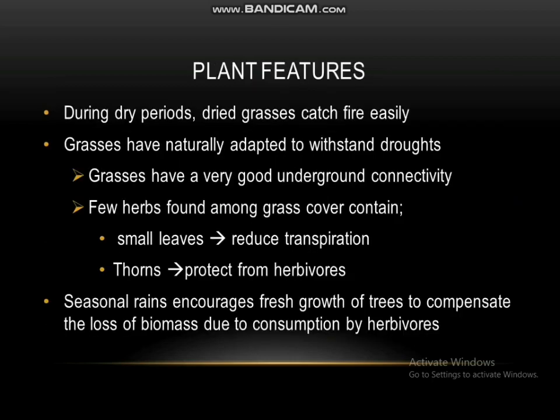During dry periods, dried grasses catch fire easily. Grasses have naturally adapted to withstand droughts. Grasses have very good underground connectivity, and few herbs found among grass covers contain small leaves to reduce transpiration and thorns to protect them from herbivores. Seasonal rains encourage fresh growth of trees to compensate for the loss of biomass caused by consumption by herbivores.